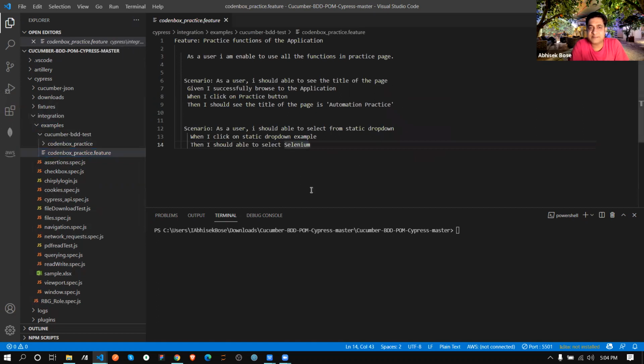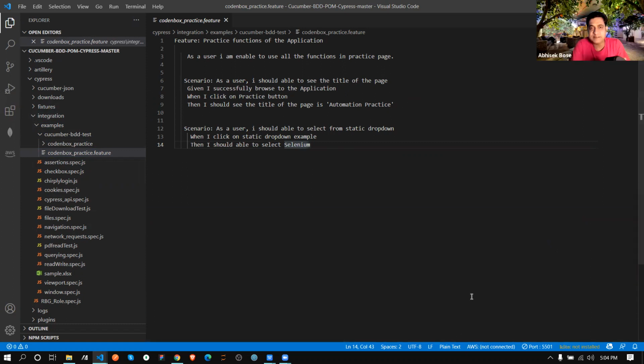First check how it looks. Can you see my screen? Yes. This is basically how our BDD framework looks. You mention a feature, and this line is your feature. Then you mention a description, like as a user, as we know from user stories: as a user, I am able to use all the functions in the practice page.